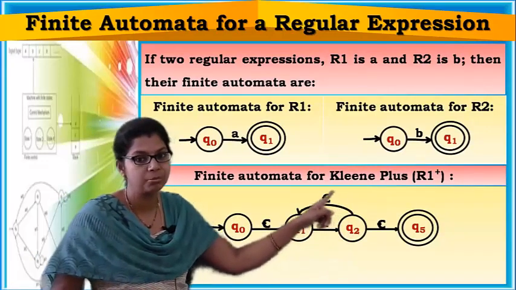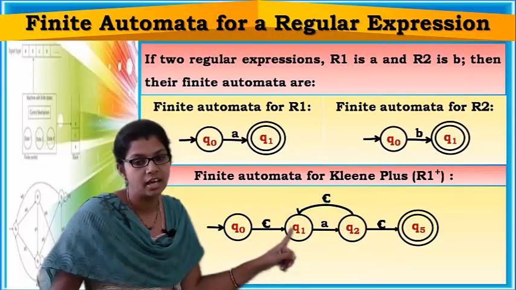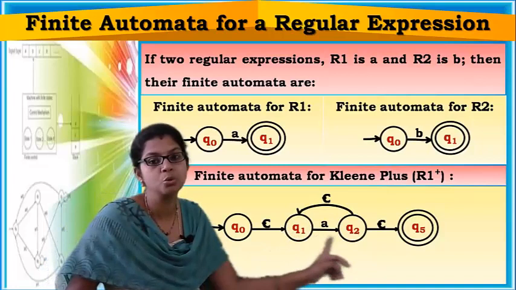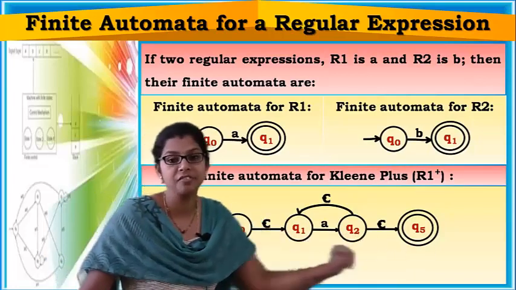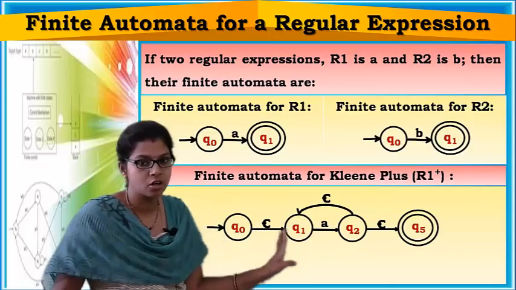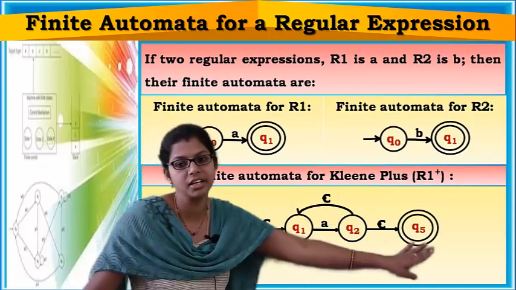After this A, I can move through this transition again to Q1 on epsilon. Again I can traverse from Q1 to Q2. So 2 A's are accepted. Now suppose I want to accept 3 A's. A, then epsilon, then one more A, then epsilon, then one more A, and then you can reach the final state.